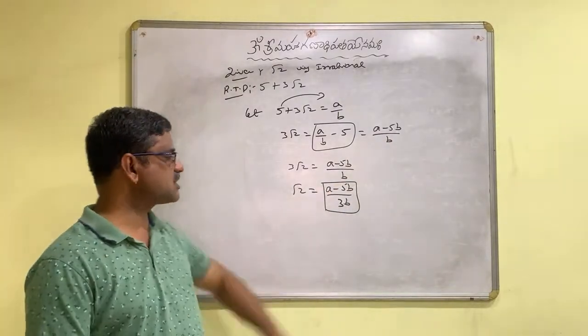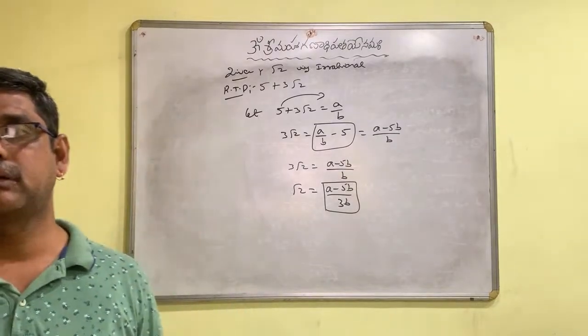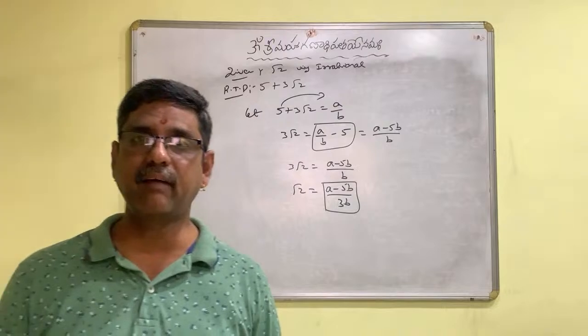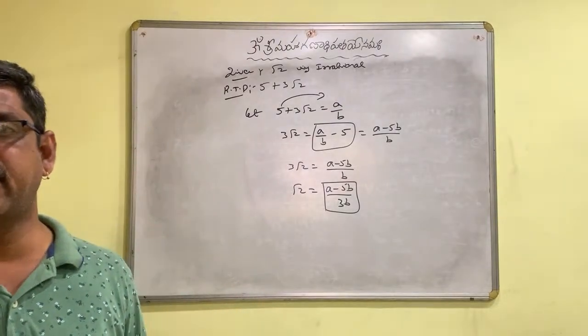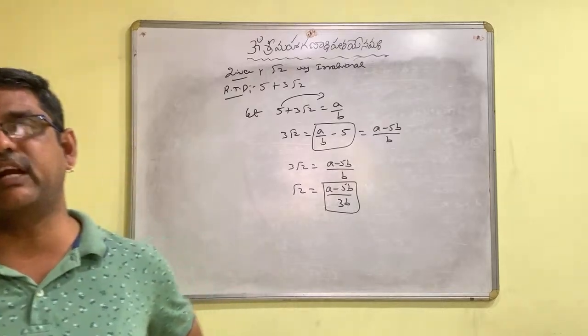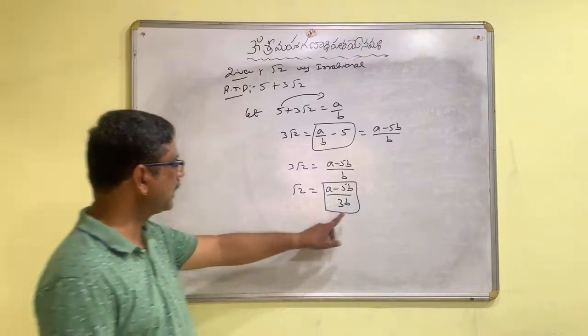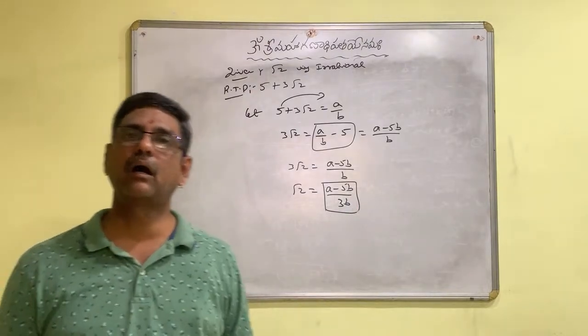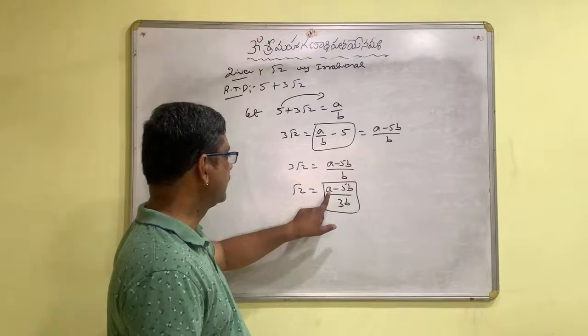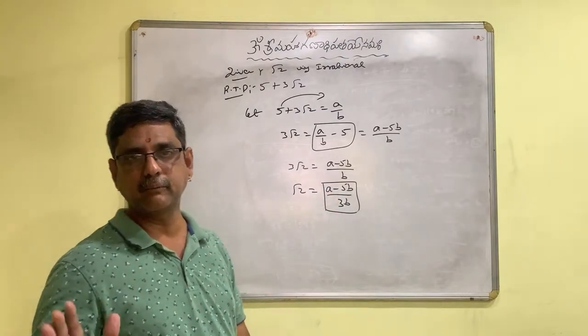Then a minus 5b by 3b is also a rational number, because we are dividing a rational number with another rational number. So the result is automatically a rational number. This total number, a minus 5b by 3b, is a rational number.